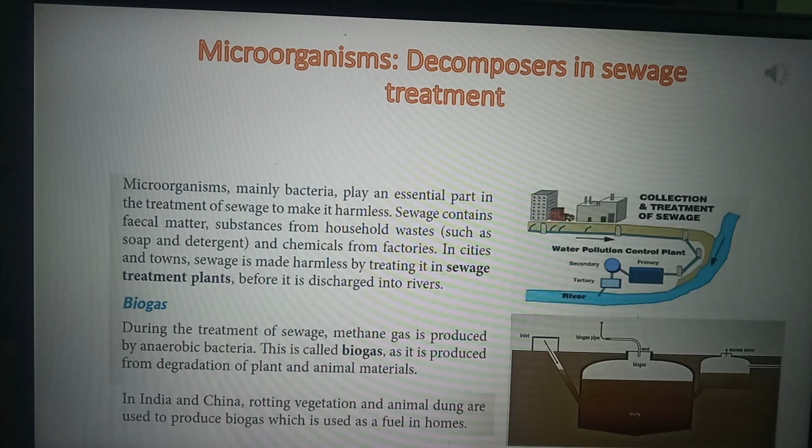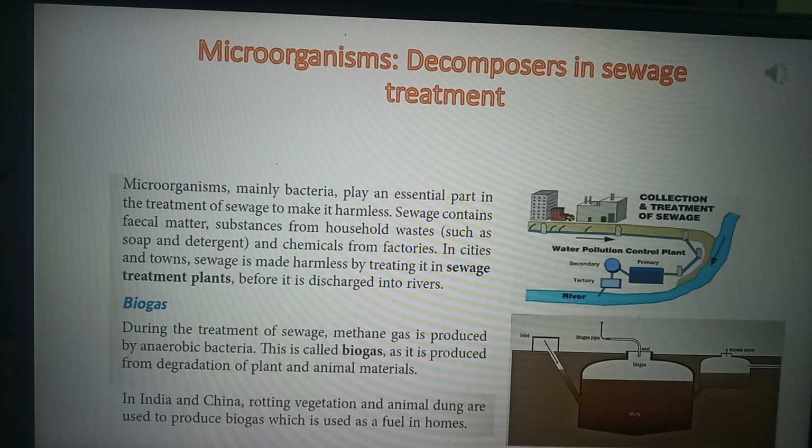Now, in our previous class, I was discussing the microorganisms and how they are useful to us. They are used in the preparation of food items. They are used as a source of food. They are used in agriculture also, as they increase the fertility of the soil. I also talked about the role of microorganisms in cleaning the environment. They act upon dead and decaying organic matter and convert it into simple chemical inorganic substances, into simple forms. Okay, so they are the decomposers.